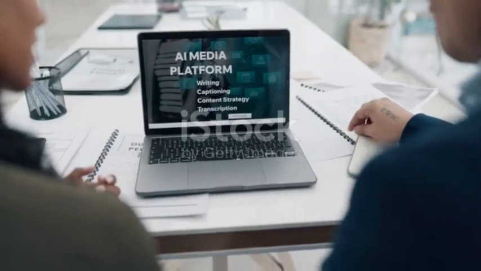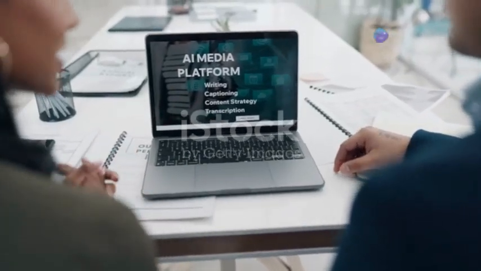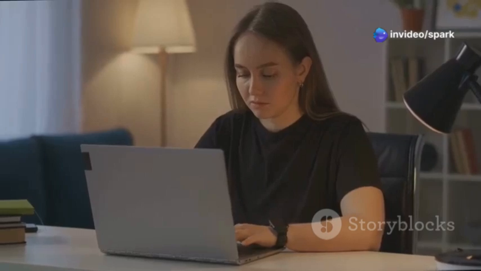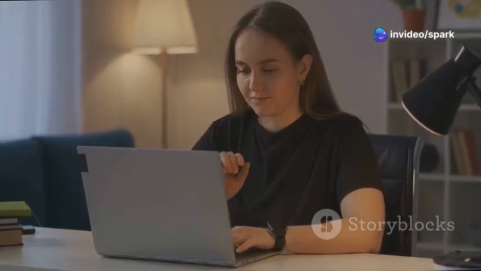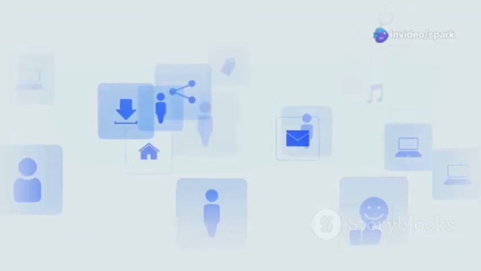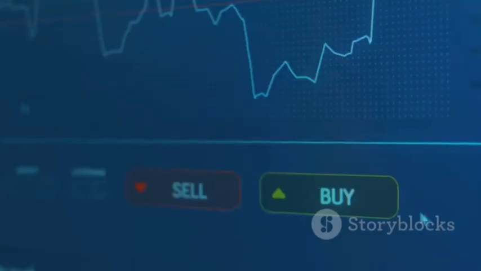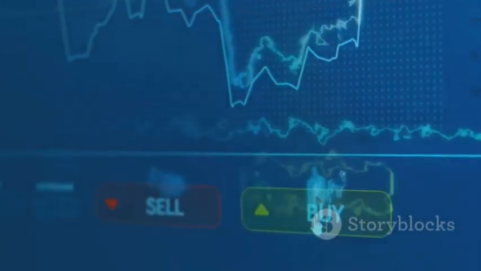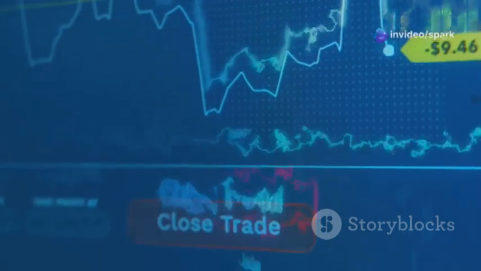Here are some common questions people have about DeepSeek AI. Do I need technical skills to use DeepSeek AI? Not at all. DeepSeek AI is designed to be user-friendly, even for beginners. The platform's intuitive interface and helpful resources make it easy for anyone to get started.